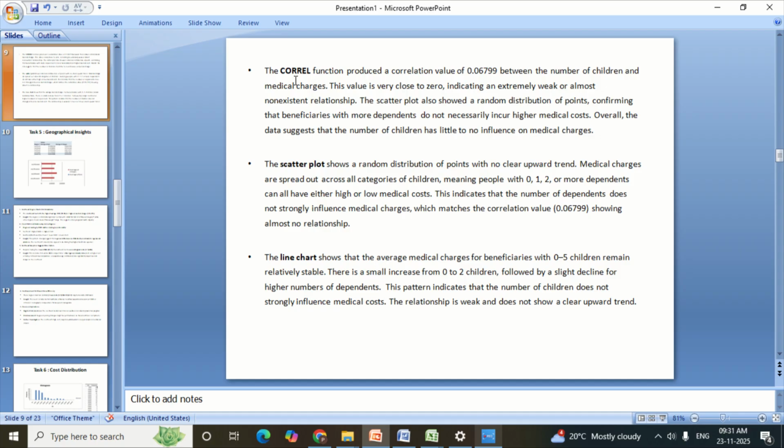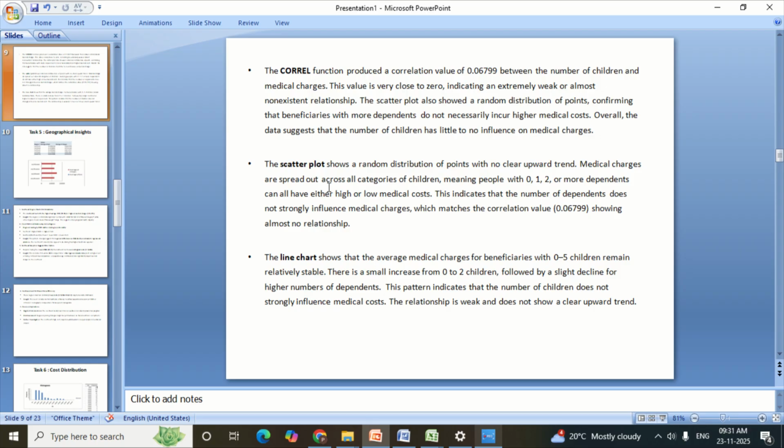So we use the correlation function. The correlation value is 0.06799 between the number of children and the medical charges. This value is very close to 0, indicating an extremely weak or almost non-existent relationship. The scatter plot also showed a random distribution of points, confirming that beneficiaries with more dependents do not necessarily incur higher medical cost. Overall, the data suggests that the number of children has little or no influence on medical charges, with no clear upward trend.